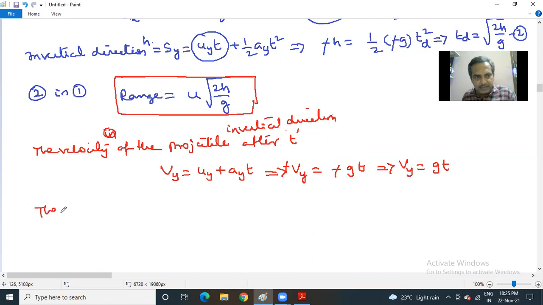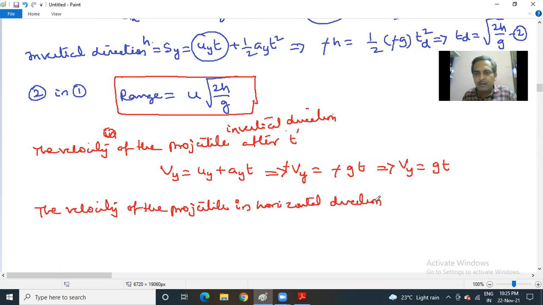Now the velocity of the projectile in the horizontal direction after t seconds. Write down once again, Vx is equal to ux plus axt. Since acceleration is 0 horizontally, you will get Vx equal to only u.